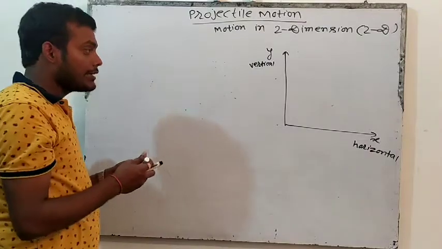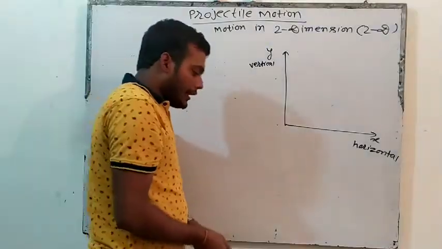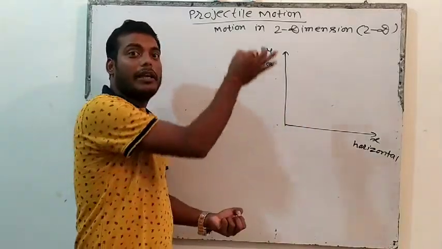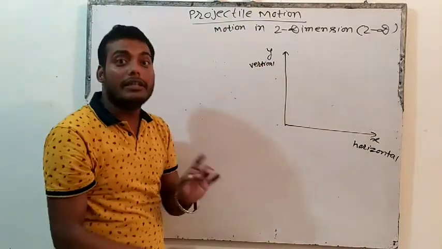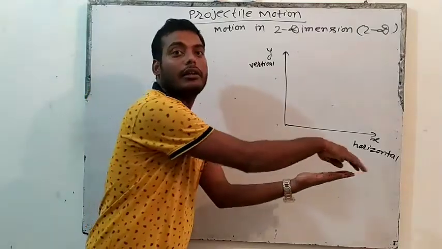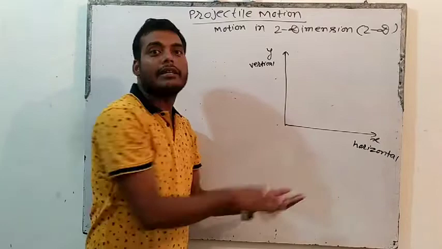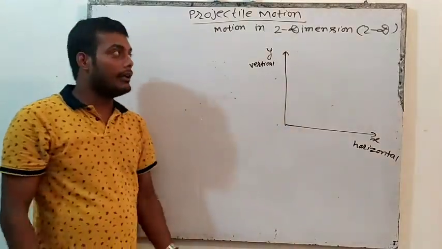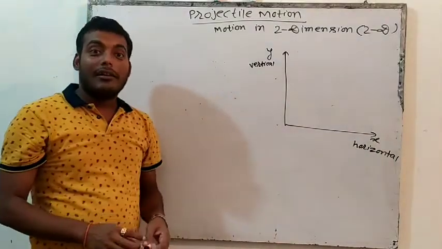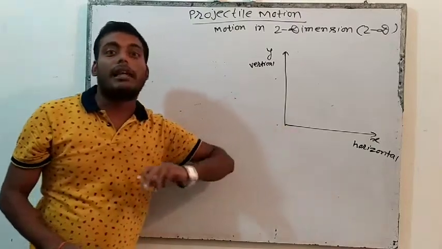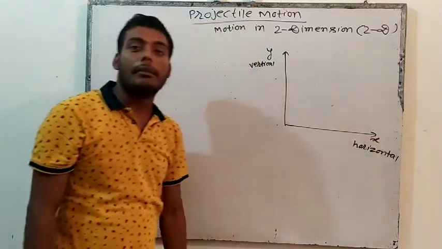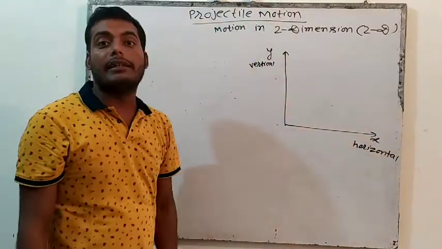How? Let us understand. Tell me one thing, this is which? First it is going in plus y and then it is coming back in minus y. So this is motion in the y direction. If any object is going like this, so this is the horizontal axis. The object is going on the x axis, so this is motion in the x direction. This is motion in the y direction. So in the first chapter, that is motion in a straight line, we studied either x, that means horizontal motion, or y, that means vertical motion.